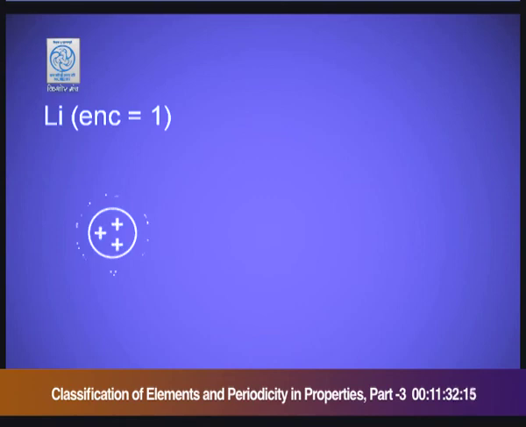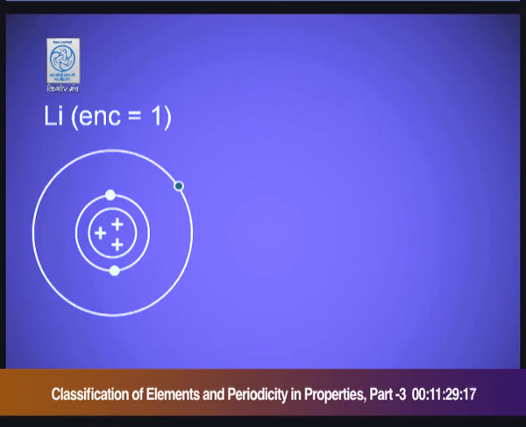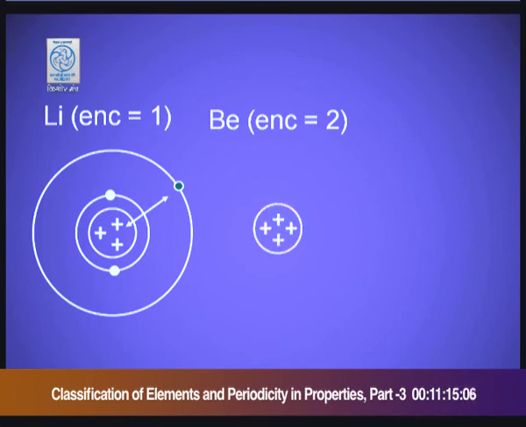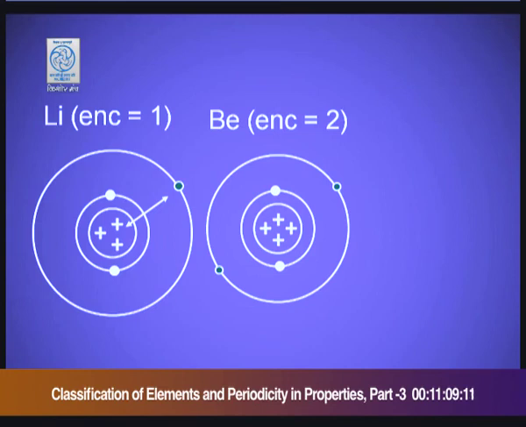Lithium has 2 electrons in the inner shell but 1 electron in the valence shell. The 3 protons in the nucleus are holding or attracting the valence electron. Beryllium, its atomic number is 4. It has 4 protons in the nucleus, 2 electrons in the inner orbital and 2 more electrons in the outer shell. Again, you can see that the protons are holding the 2 valence electrons more tightly because the shell is the same, but the effective nuclear charge is increased. Boron, atomic number 5.